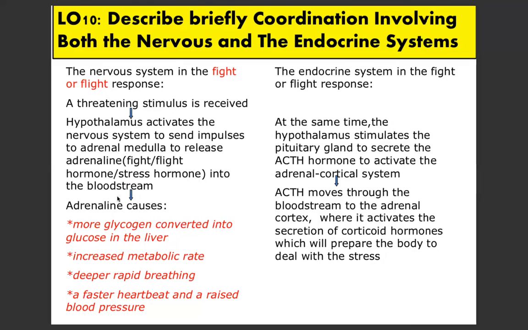So into the bloodstream. So apa kesan adrenaline? So ayat ni hafal lah. Adrenaline yang pertama kesannya adalah, okay, dia boleh mengarahkan more glycogen to be converted into glucose in the liver. Yang pertama. Yang kedua, adrenaline juga akan increase metabolic rate. Okay, akan increase breathing rate and akan increase heartbeat rate. So dia ada 3 rate kat sini yang dia akan memberi kesan.